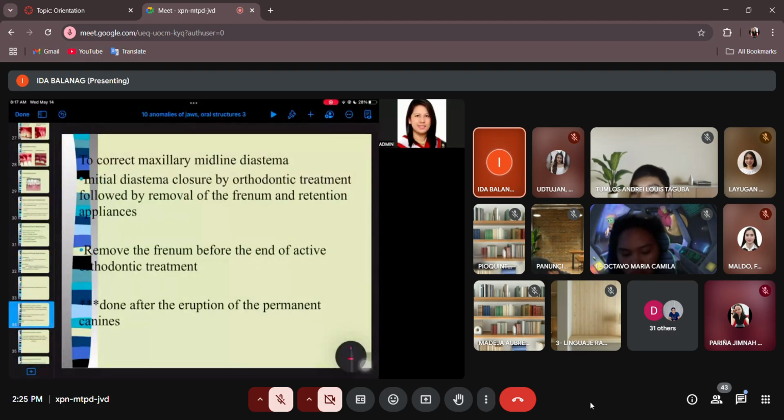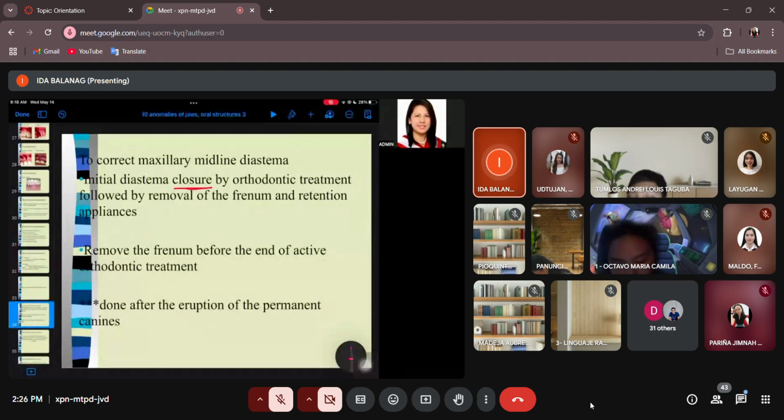You can do your initial diastema closure first, then remove the frenum before the end of active orthodontic treatment. But class, make sure that all anteriors up to the canine are erupted already before you do your surgery.